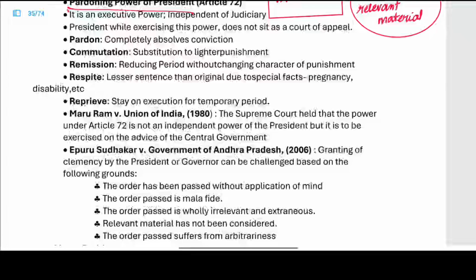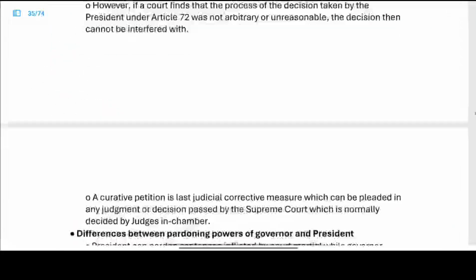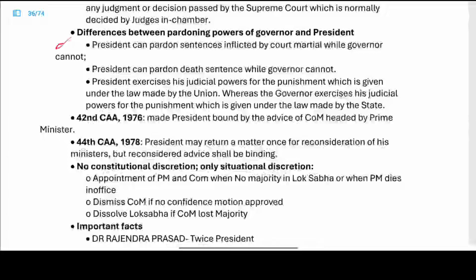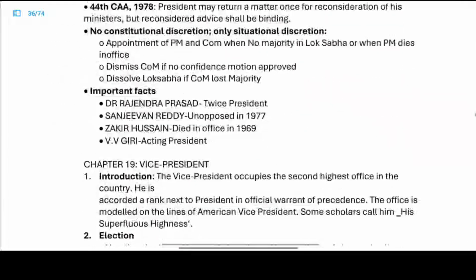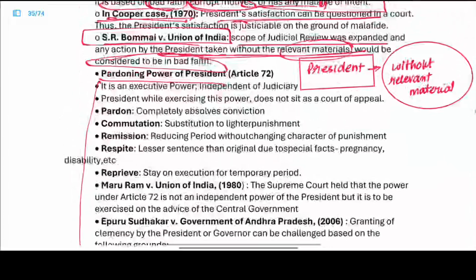Now the pardoning power of the president is explained over here: mercy petition, and the differences between the pardoning power of the president and the governor.